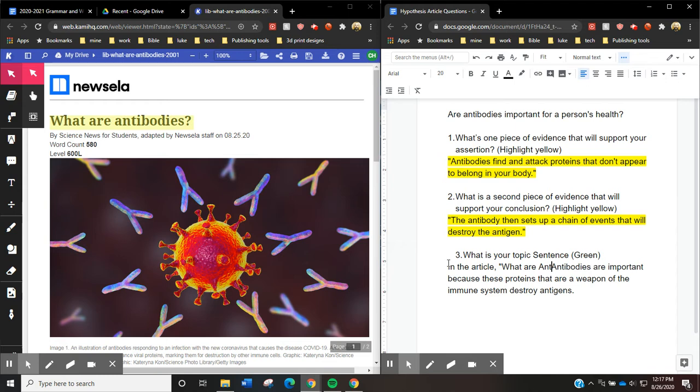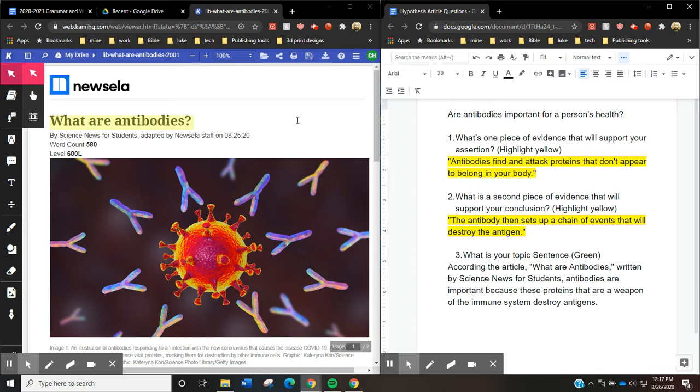Should capitalize that. And who wrote it? Written by Science News for Students. Antibodies are important. Oh, I should put in the article. I should say according to the article. There we go. That's better for this one.